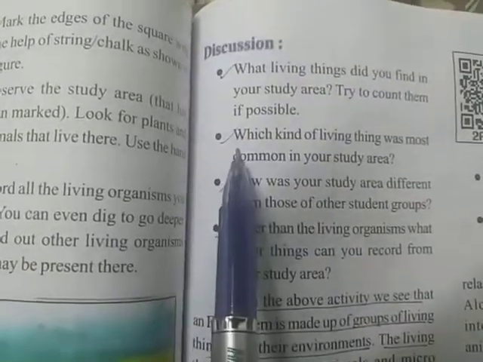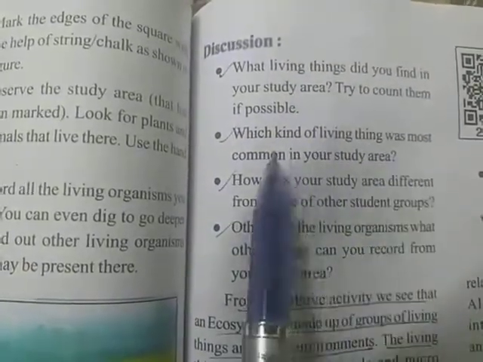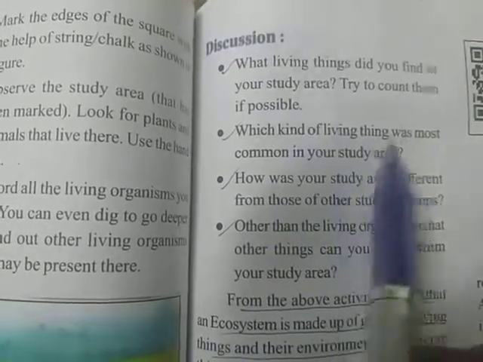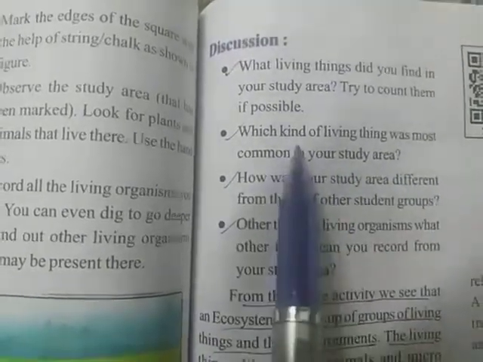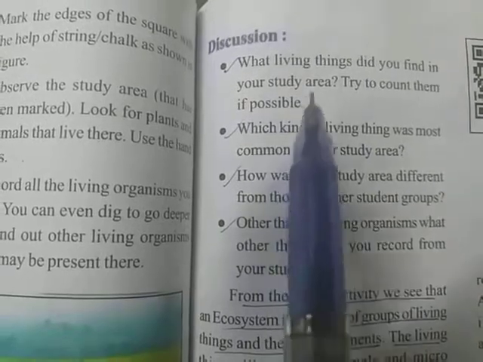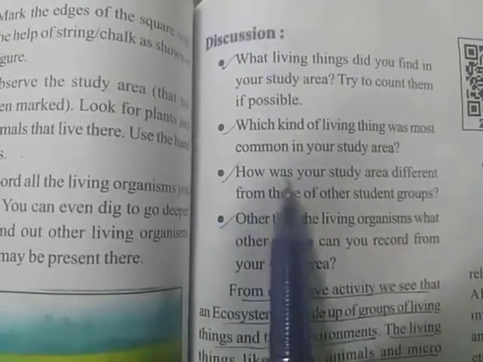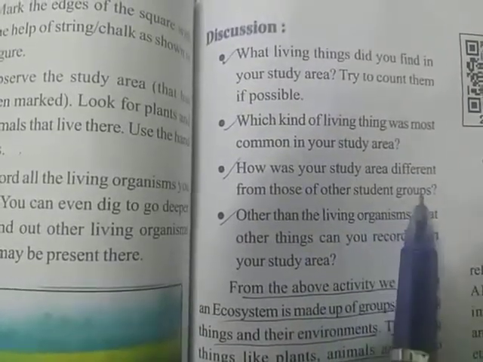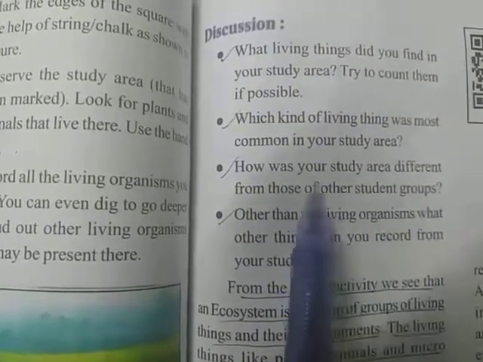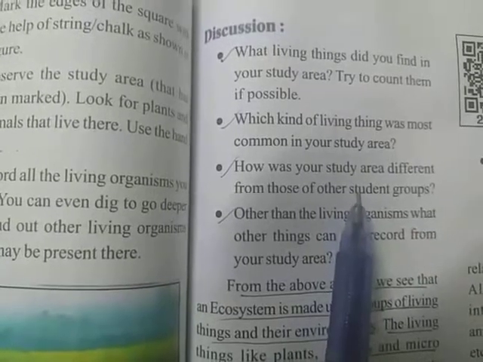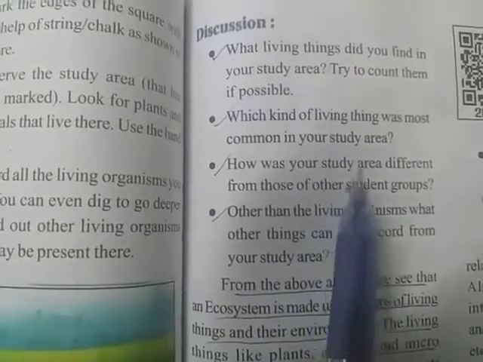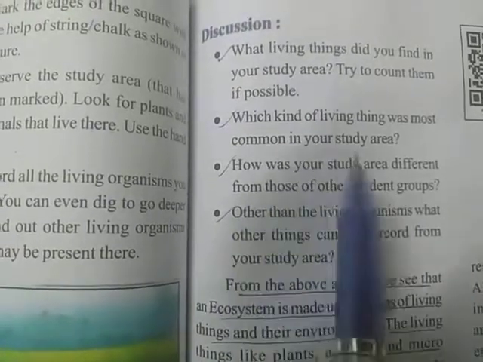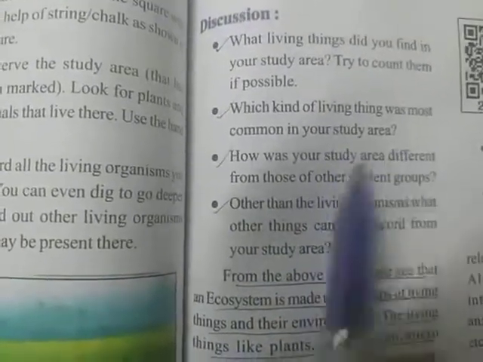Okay. Next, which kind of living things was most common in your study area? You need to write. Next, how was your study area different from those of other student groups? So if your friends are also studying like yourselves, you need to observe the differences between your ecosystem and their ecosystem.